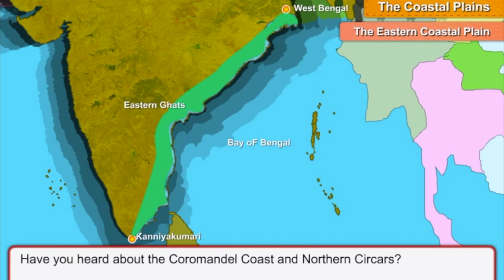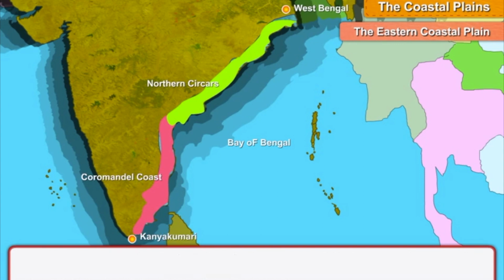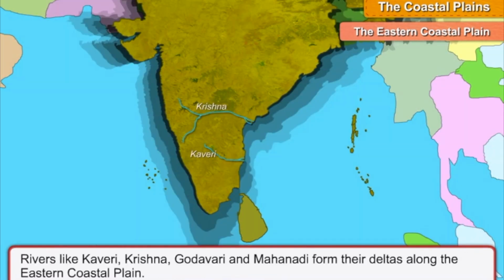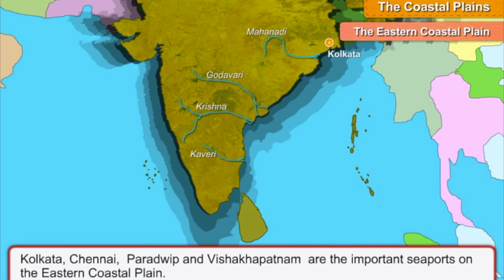Have you heard about the Coromandel coast and Northern Circars? The northern part of the eastern coastal plain is called Northern Circars and the southern part is called Coromandel coast. Rivers like Kaveri, Krishna, Godavari and Mahanadi form their deltas along the eastern coastal plain. These deltas are very fertile and are called the rice bowls of India. Kolkata, Chennai, Paradip and Visakhapatnam are the important seaports on the eastern coastal plain.